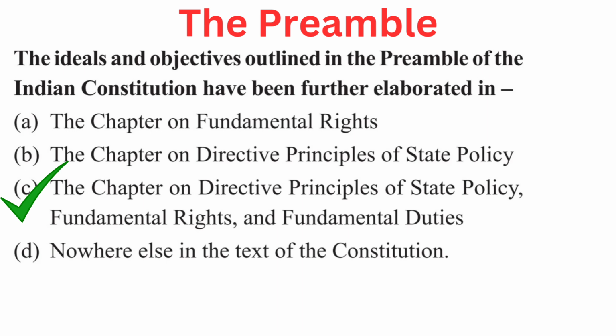Your question is, the ideals and objectives outlined in the Preamble of the Indian Constitution have been further elaborated in. Your options are A. The chapter on fundamental rights, B. The chapter on directive principles of state policy, C. The chapter on directive principles of state policy, fundamental rights and fundamental duties, or D. Nowhere else in the text of the Constitution. Right answer is C. The chapter on directive principles of state policy, fundamental rights and fundamental duties.